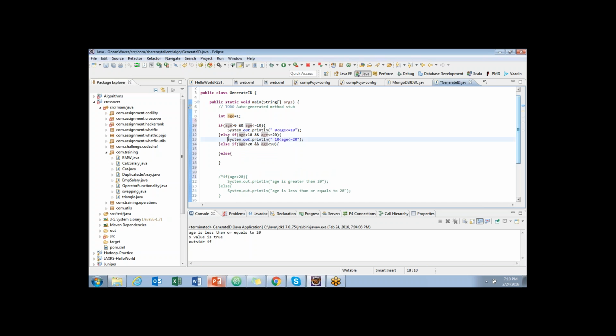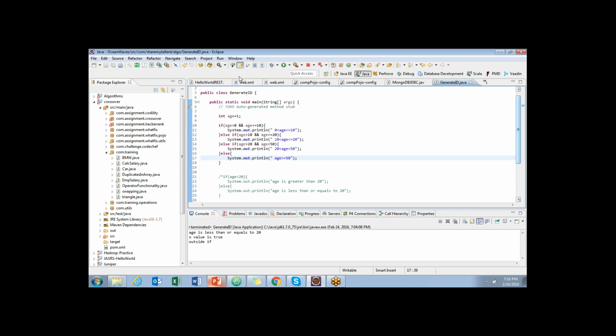Let me put it this way: this is from 20 to not equal to 50, because my consideration is that whoever's age is greater than 50, I'm trying to make them print age is greater than or equal to 50. In this case, it goes to the else.